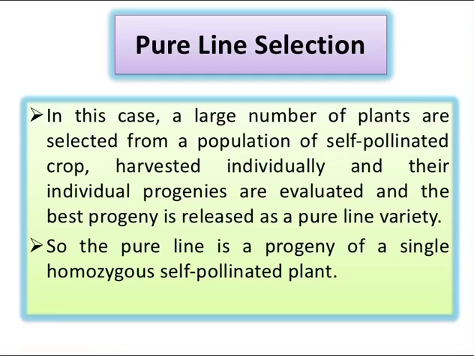In pure line selection, a large number of plants are selected from a population of self-pollinated crops. These are harvested individually and their individual progenies are evaluated, and the best progeny is released as a pure line variety. So the pure line variety is the progeny of a single homozygous self-pollinated plant.